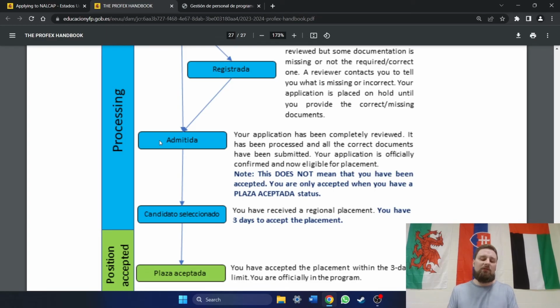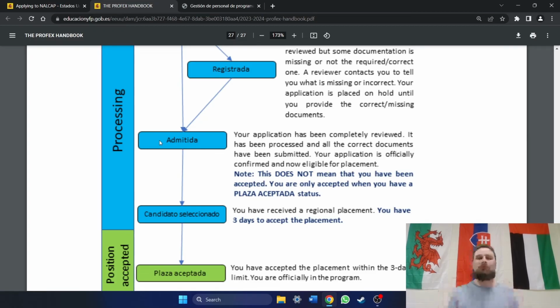So when they come to giving out placements, I don't know how many placements they give out, but let's just say they give out 15,000 placements. I'm just throwing numbers out. Well, you were 20,000, and the first 15,000 all accepted their placement. You were admitida, but you didn't get a placement because they were all taken before they got to you. Okay, so that's how that works.